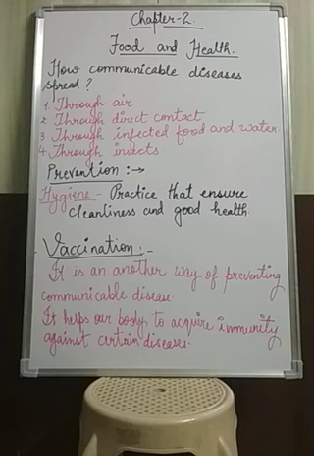Now the last topic is vaccination. So vaccination is a way to prevent communicable disease. Okay, and what happens in vaccination? Doctors inject an antibody which can fight with the disease and protect us from that disease. So whenever any germ gets inside our body, this vaccination will help our body to acquire immunity against certain diseases.